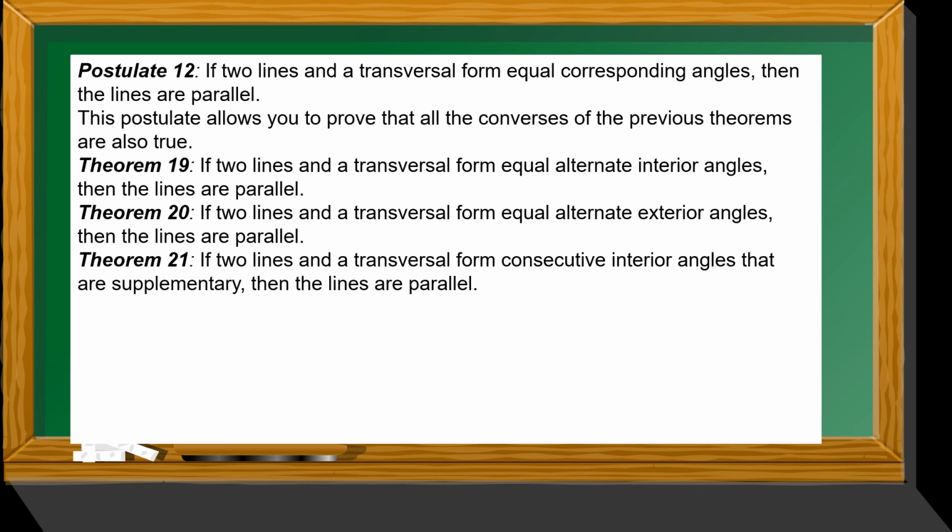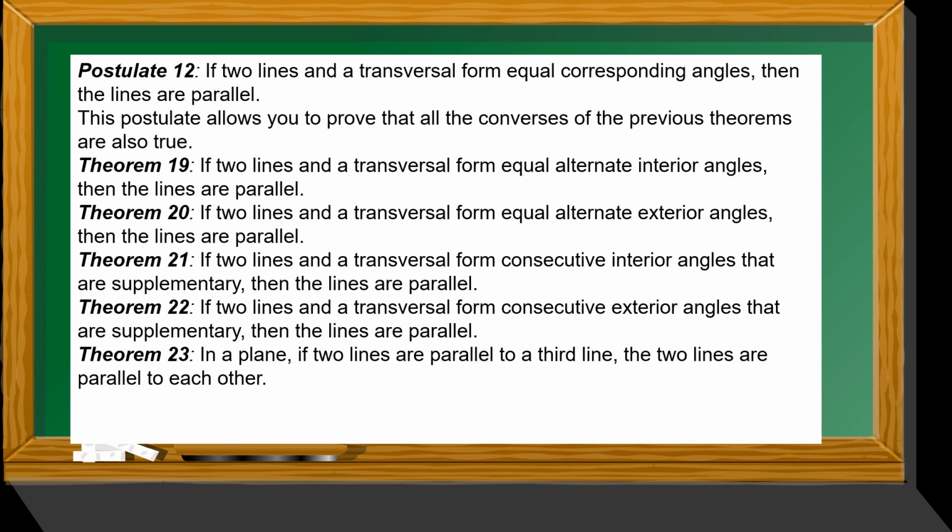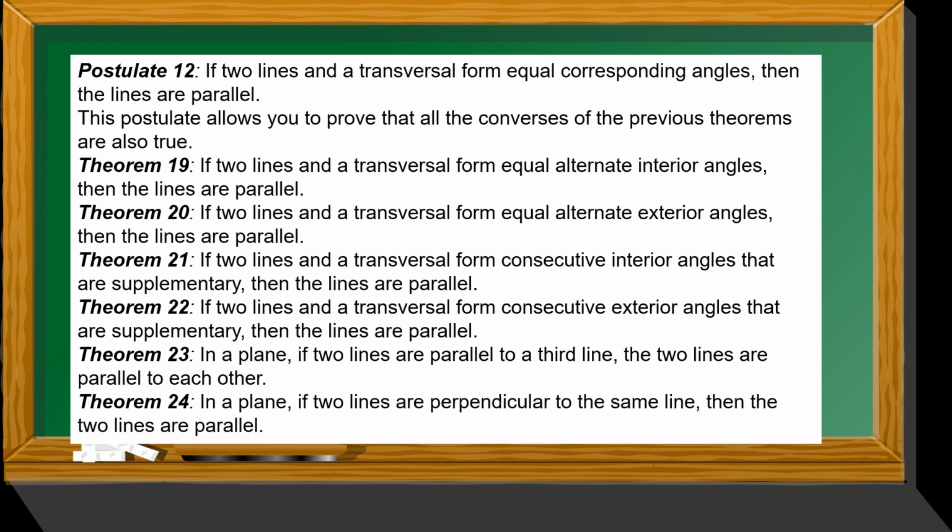Theorem 21. If two lines and a transversal form consecutive interior angles that are supplementary, then the lines are parallel. Theorem 22. If two lines and a transversal form consecutive exterior angles that are supplementary, then the lines are parallel. Theorem 23. In a plane, if two lines are parallel to a third line, the two lines are parallel to each other. Theorem 24. In a plane, if two lines are perpendicular to the same line, then the two lines are parallel.